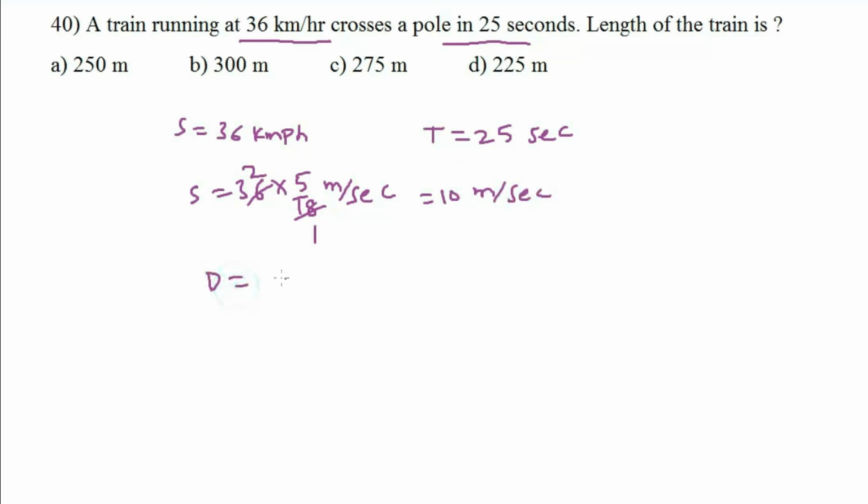And distance equal to speed into time. Speed is 10 meter per second into time is 25 seconds. Seconds cancel. 10 into 25, 250 meters. Distance equal to 250 meters. Option A.